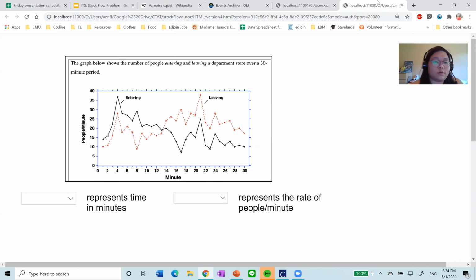You can see right here we have a StockFlow problem. The graph below shows the number of people entering and leaving a department store over a 30-minute period. Our first question: what represents time in minutes? Taking a look at the graph, it should be the x-axis. The next question: what represents the rate of people per minute? I take a look at the y-axis. That looks like people per minute. So it should be the y-axis.